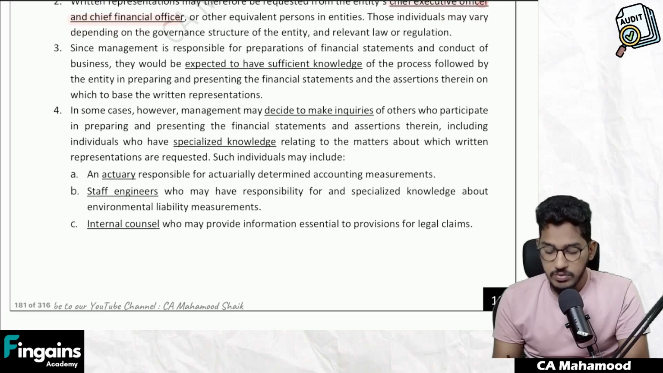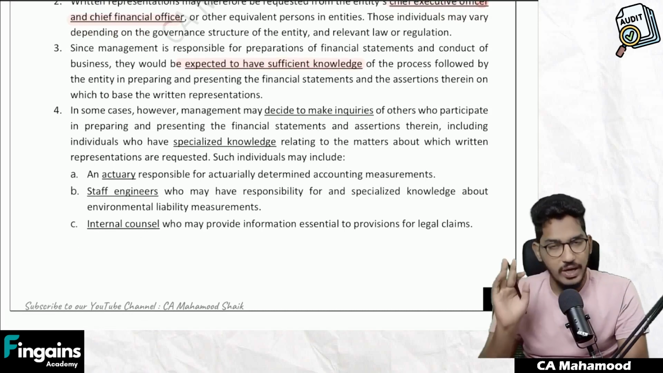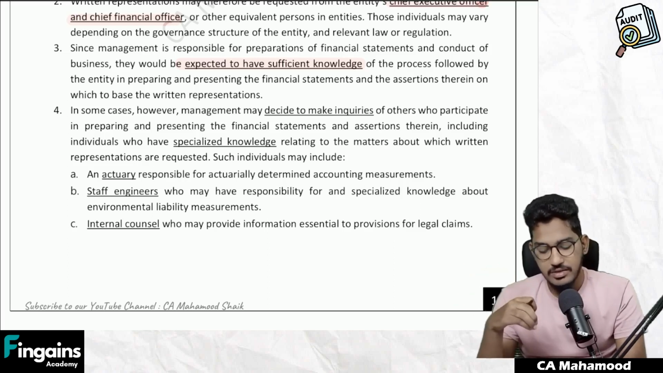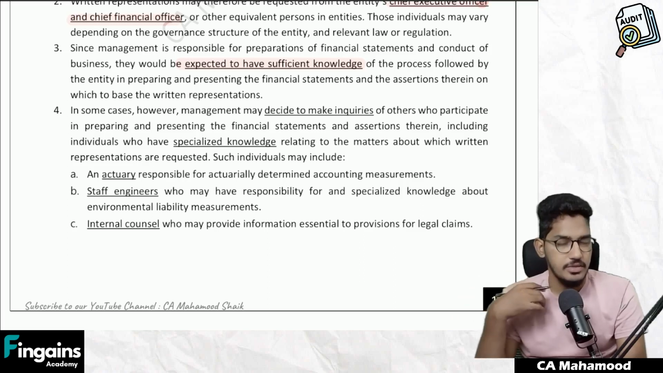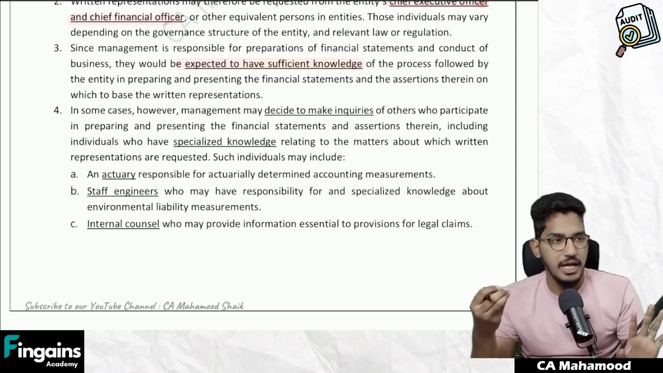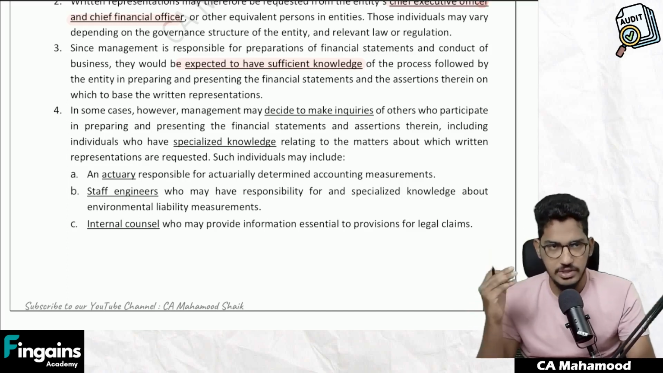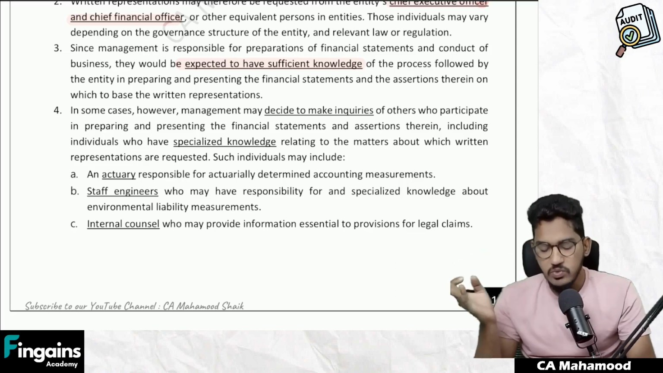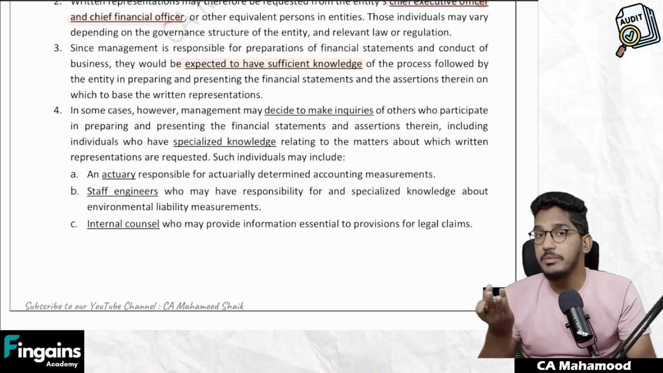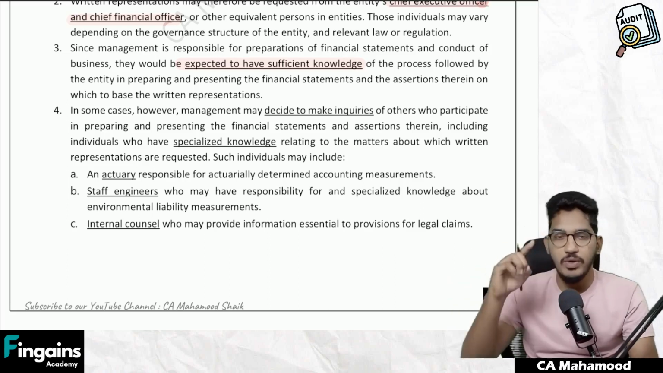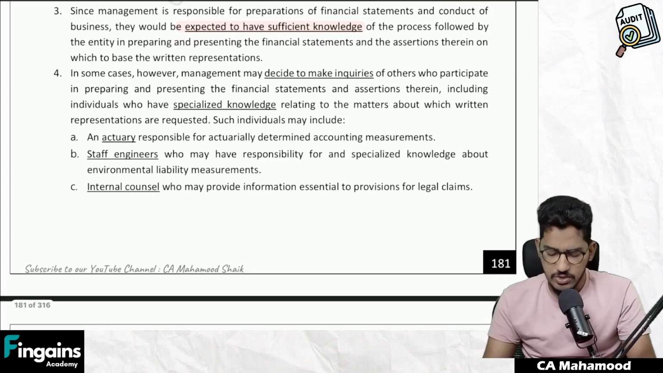Since management is responsible for preparation of financial statements and conduct of the business, they would be expected to have sufficient knowledge of the process followed by the entity in preparing and presenting financial statements and the assertions therein on which to base the written representation. So generally we have an expectation that management will have knowledge about preparation and presentation of financial statements, so they will be able to give you written representation. This is our expectation. But sometimes management might not have complete information. Then what they should do is go to the concerned person, get the required information, then provide written representation to the auditor. So that's what they say here.